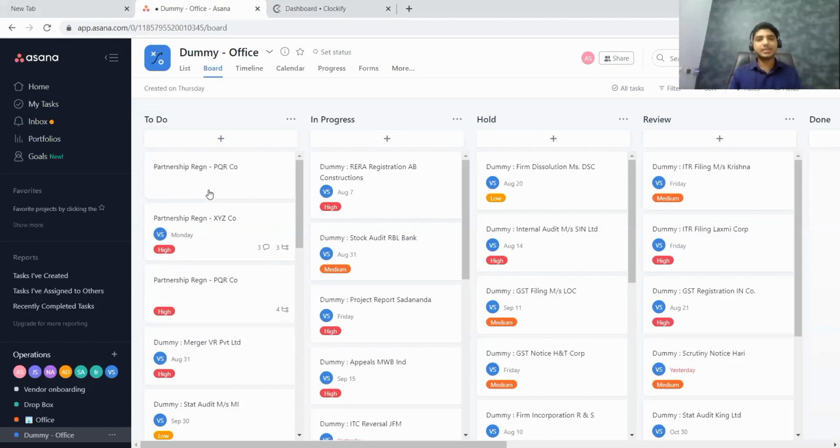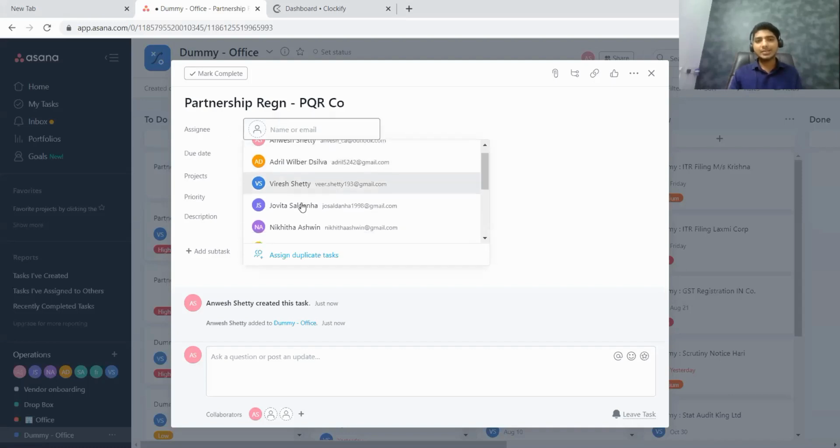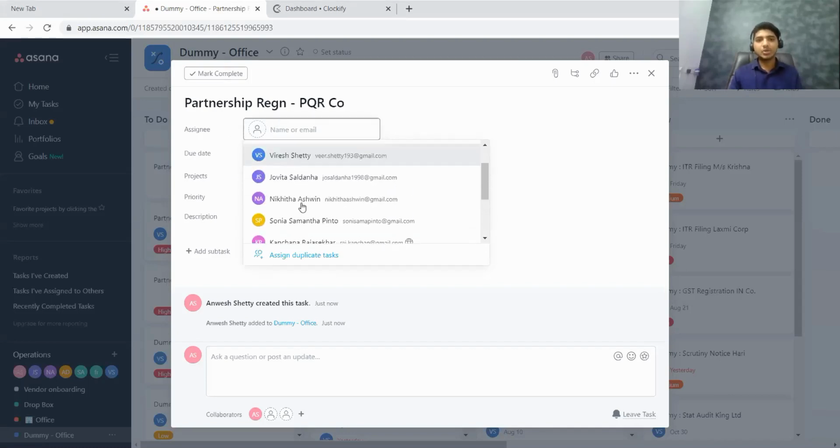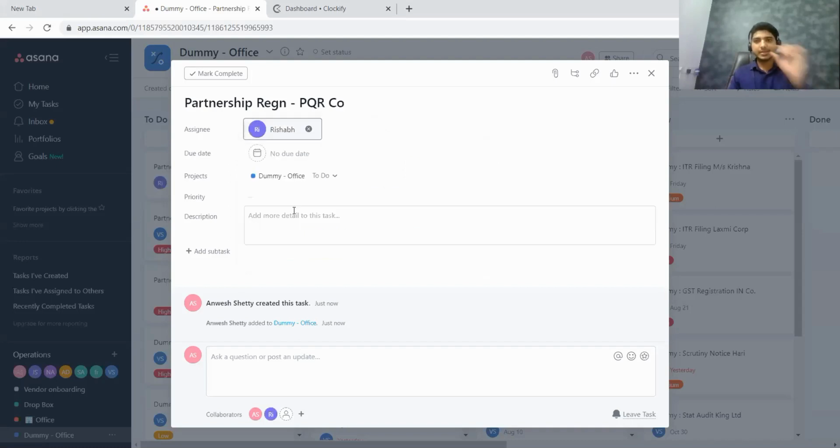So once I create the task, is it the end? Answer is no. So after creating the task, I need to allocate this particular task to either one of my staff or one of my article. So what will I have to do? I have to click on this task. I will click on the task and the task will open. So here, if you can see assignee, that means whom I'm assigning this particular task to. I'll click on here, you can see an icon. I'll click on this and all the details of my staff will appear here. So all that I have to do is I have to allocate this task. Let us say I give it to one of my staffs.